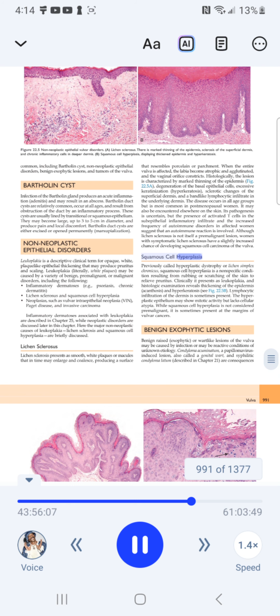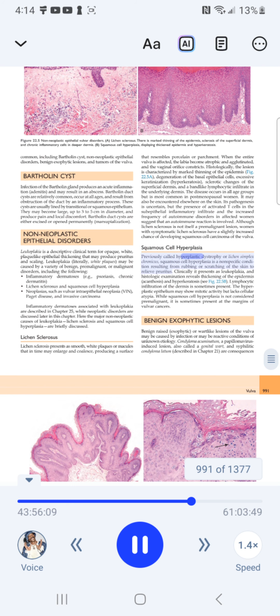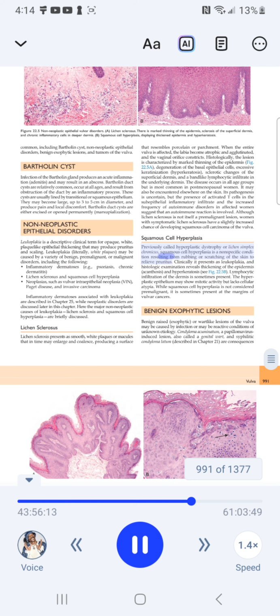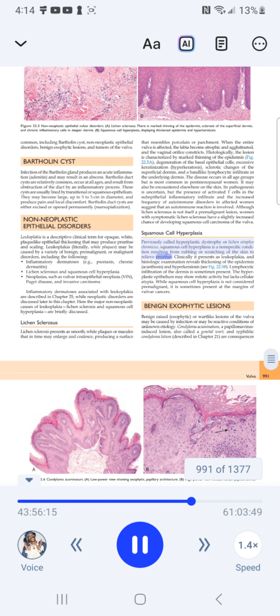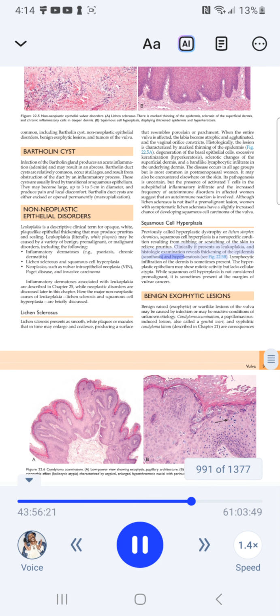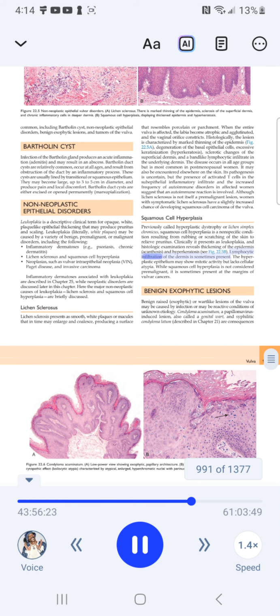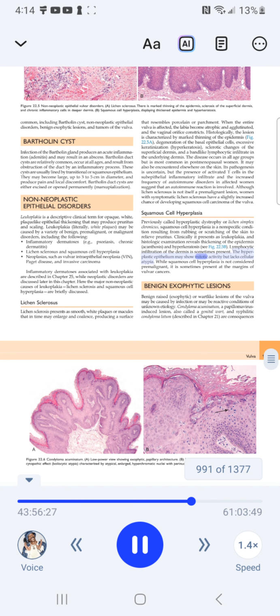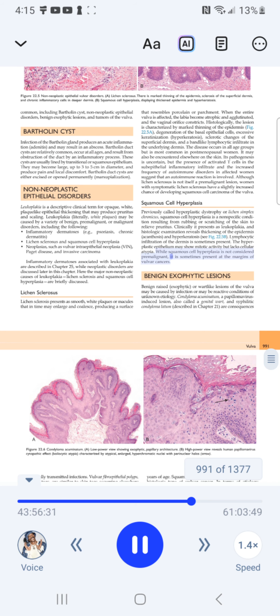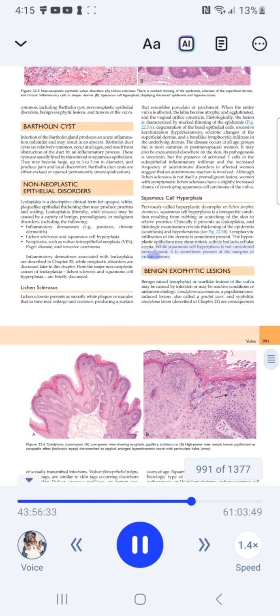Squamous cell hyperplasia, previously called hyperplastic dystrophy or lichen simplex chronicus. Squamous cell hyperplasia is a nonspecific condition resulting from rubbing or scratching of the skin to relieve pruritus. Clinically, it presents as leukoplakia, and histologic examination reveals thickening of the epidermis, acanthosis, and hyperkeratosis, see Fig. 22.5B. Lymphocytic infiltration of the dermis is sometimes present. The hyperplastic epithelium may show mitotic activity but lacks cellular atypia. While squamous cell hyperplasia is not considered premalignant, it is sometimes present at the margins of vulvar cancers.